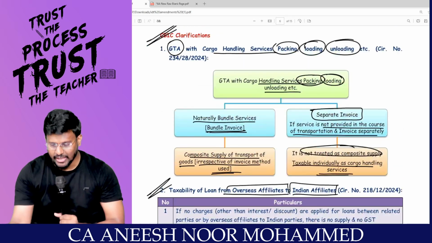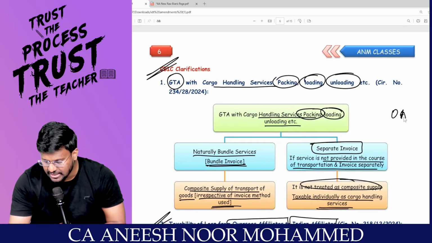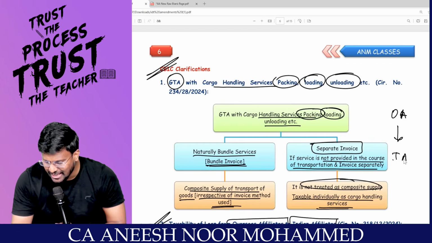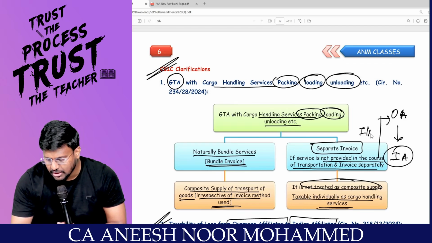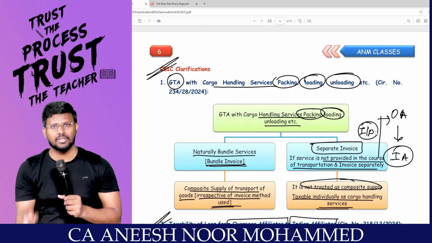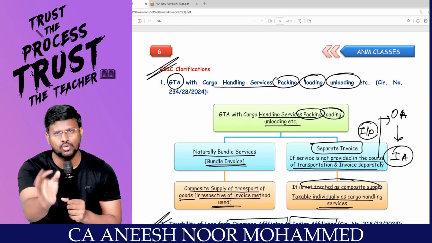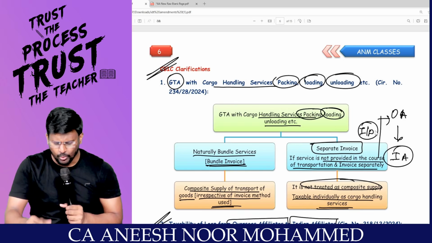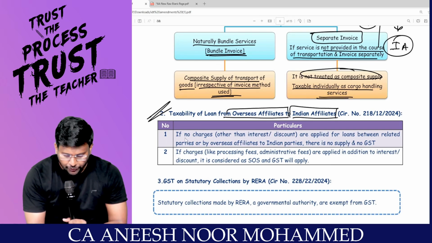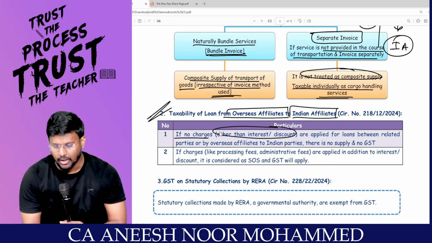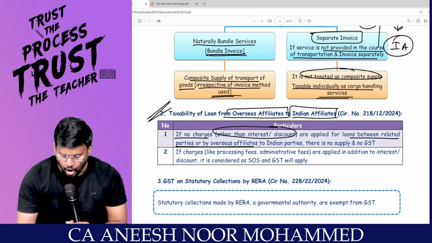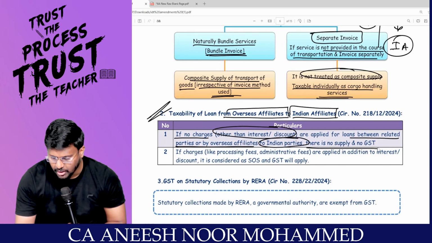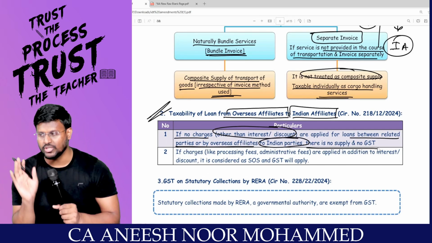Taxability of loan from the overseas affiliate to the Indian affiliate. So there is an overseas affiliate, and they are giving a loan to the Indian affiliate. Then this Indian affiliate is liable to pay interest or discount to this overseas affiliate. If the consideration is only interest or discount, it is already exempted. Now they give a clarification that if no charges other than interest or discount are applied for a loan between related parties, or by an overseas affiliate to an Indian party, there is no supply, hence there is no GST.